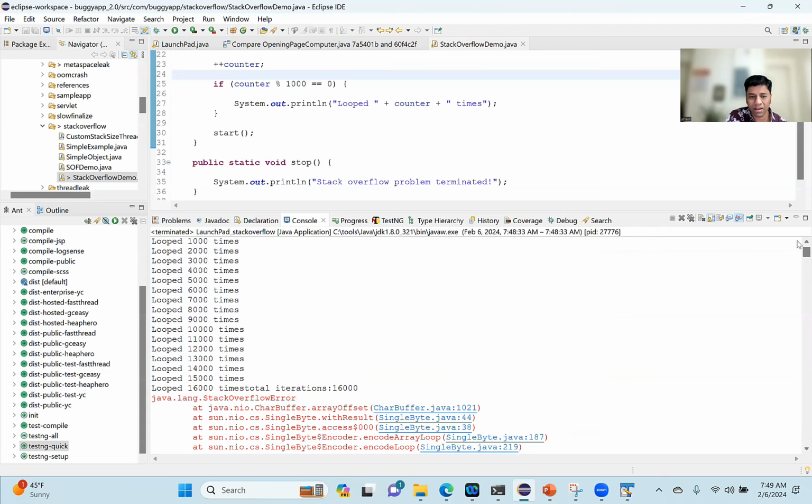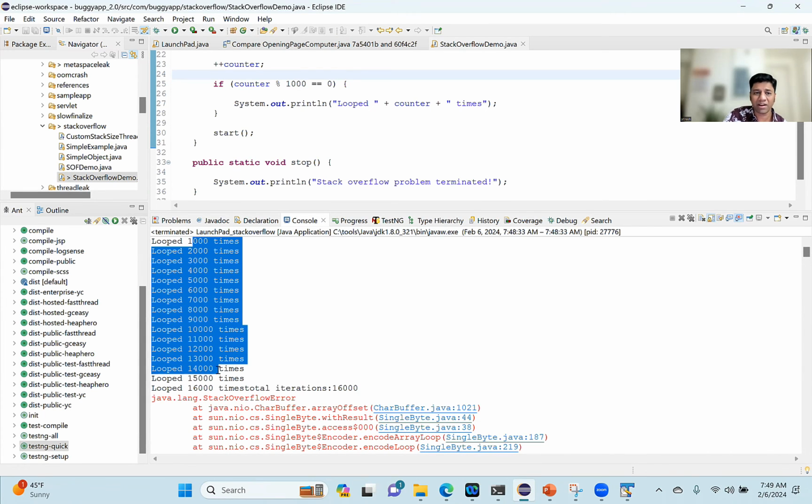So now I ran it. It means that with just one thread you could get a Stack Overflow. Yes, with just one thread. Yes, you will get it, and that's what you are getting now. I'm running with just one thread. It's a limitation on a single thread, not on all threads. Correct.